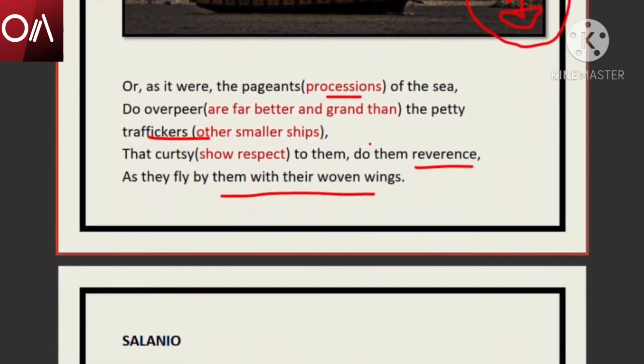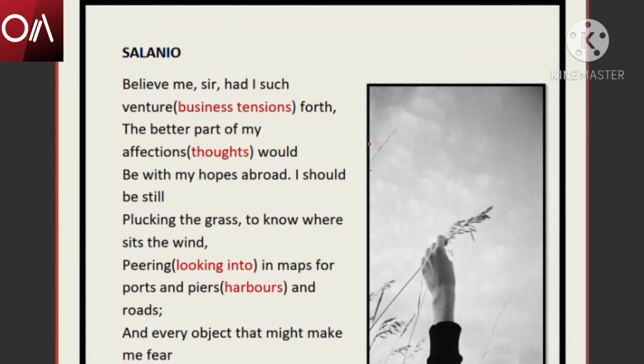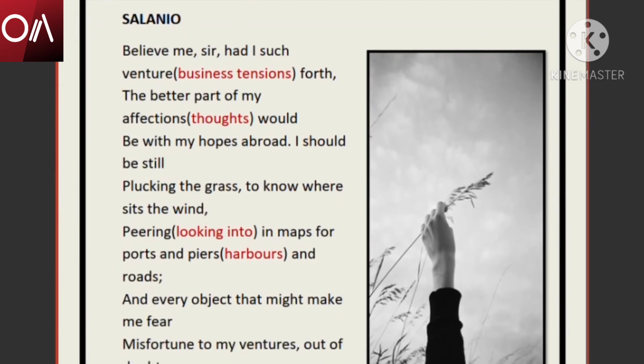Okay, to Antonio's ships. Next, Selino. Believe me, sir, had I such venture forth. So Selino says that if I had such business tensions, if so many ships of mine were in the sea and they could endure risk at any moment, then the better part of my affections, that means most of my thoughts, would be still with my hopes abroad. I would be busy thinking about them. I would be constantly thinking about the risks that it could undergo.